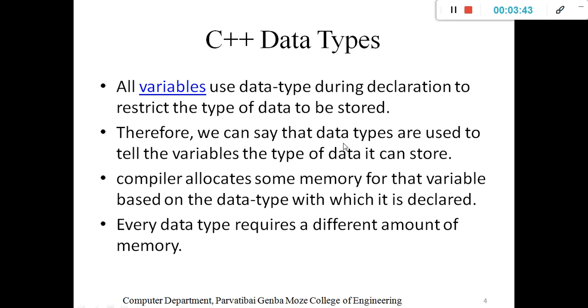Therefore we can say that data types are used to tell the variable the type of data it can store. Whenever we define a variable name, you need to mention the data type, like int age, and then that variable represents an integer value. The compiler allocates some memory for that variable based on the data type with which it is declared.